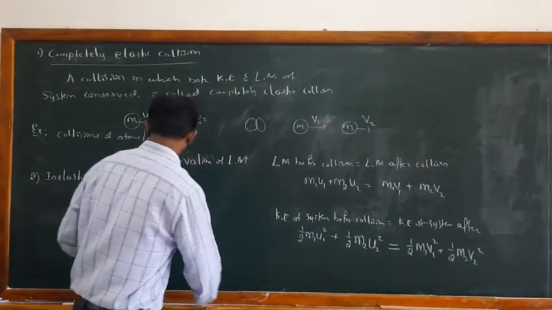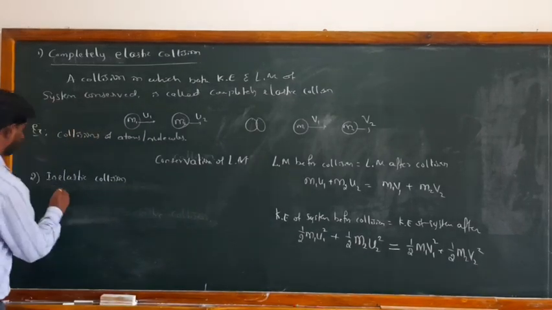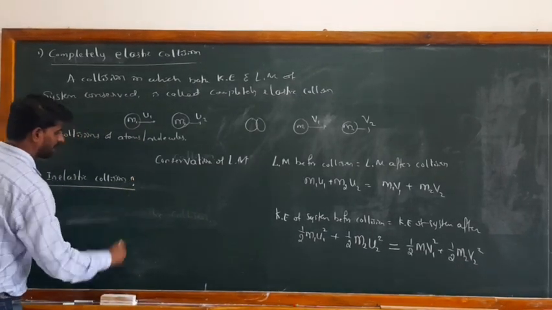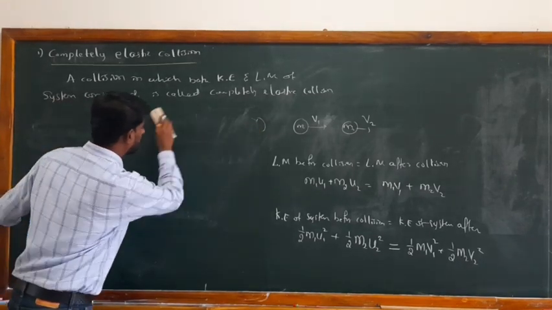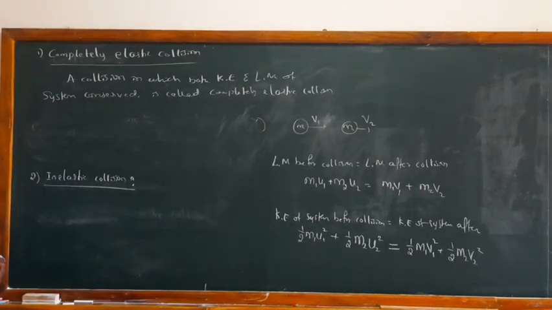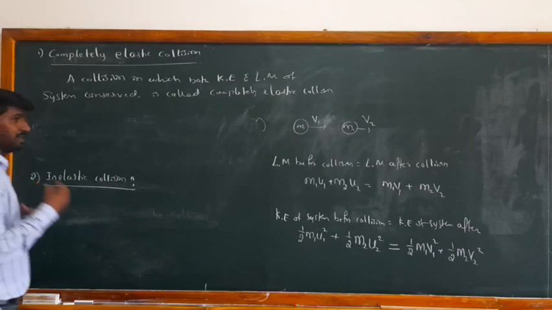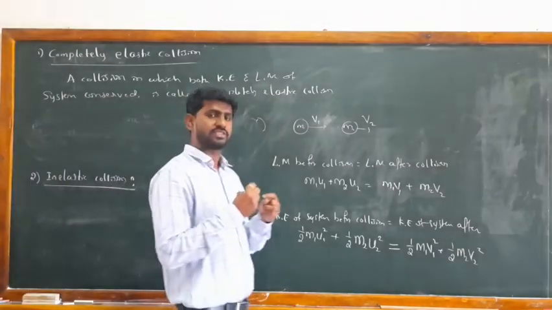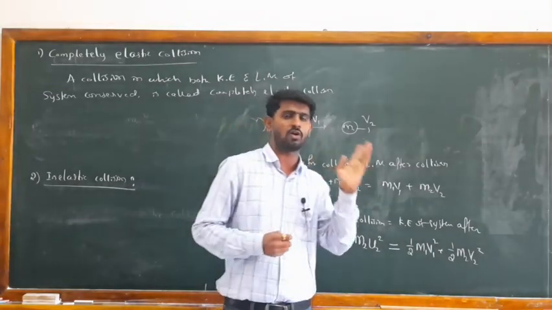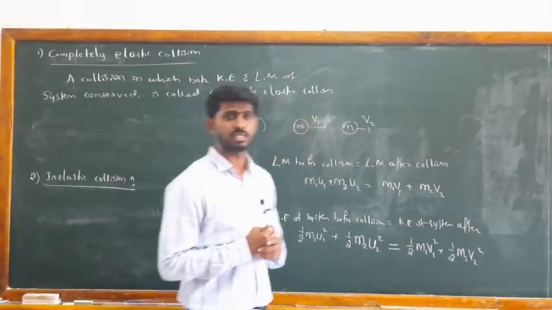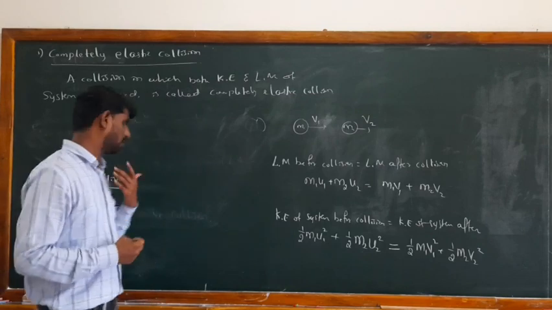Okay. So the next point is inelastic collision. What is an inelastic collision? It is a collision in which the linear momentum of the system remains conserved, but kinetic energy is not conserved. Such collisions are called inelastic collisions.